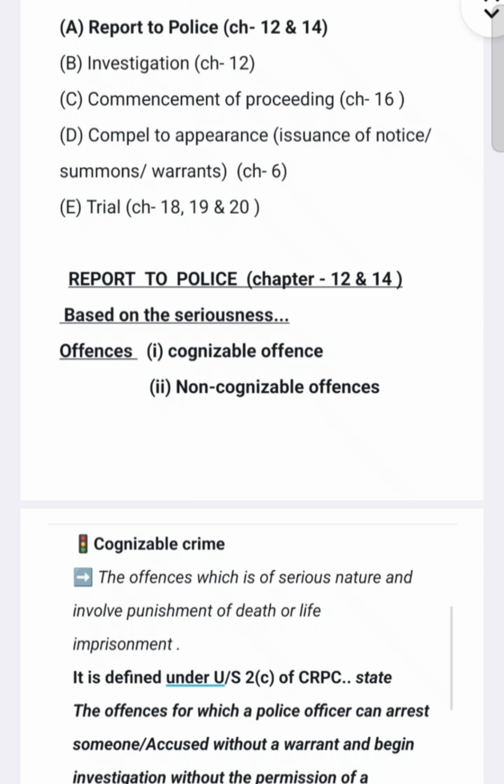We talked about how, when a crime is committed, it is reported to the police, and then the second topic is investigation, third is commencement of proceeding, fourth is compelling the accused to appear before court so that the hearing is started, and the last is conduct of trial.